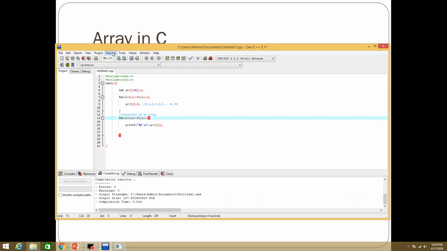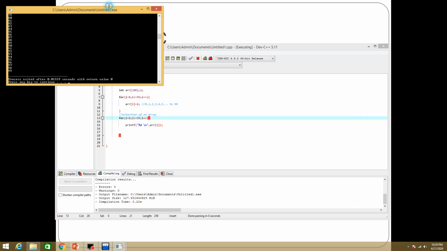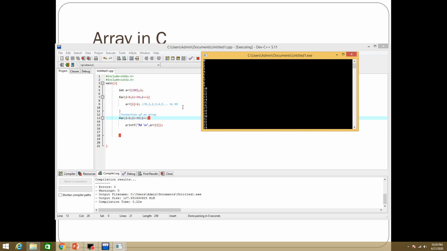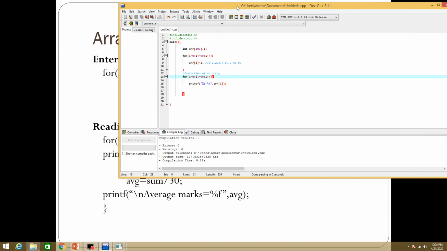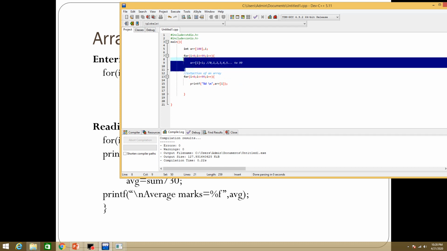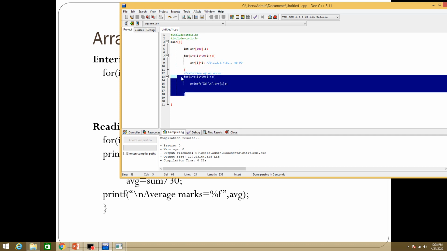Let's compile it and run it. Okay, as you can see, the array has been filled and the values of the array have been printed from 0, 1, 2, 3, 4, you can see here, up to 99. So in this way you can fill your array if the array size is large, and you can also print the values of the array by using a for loop.